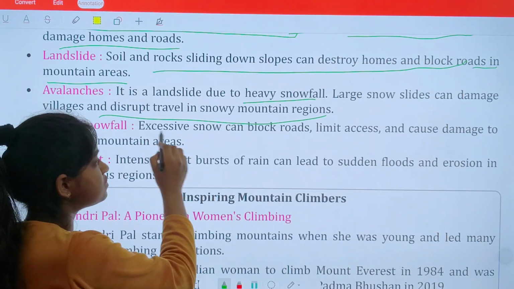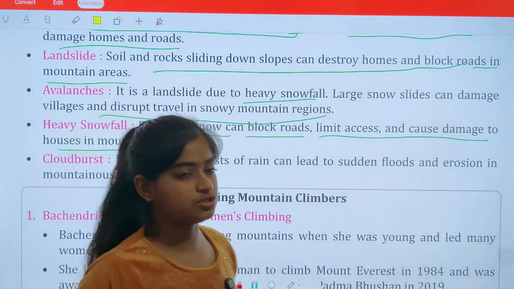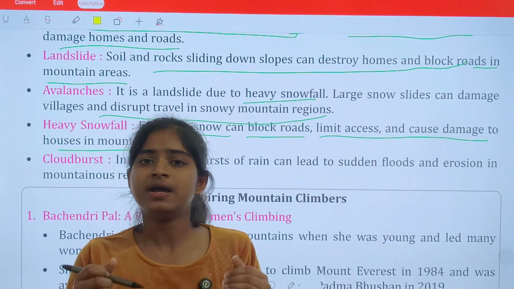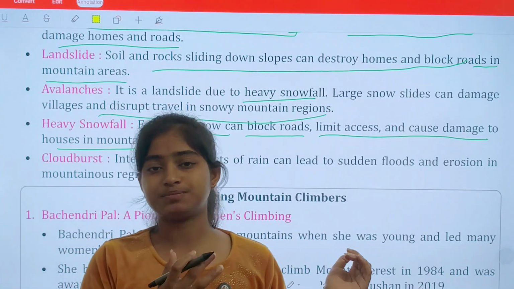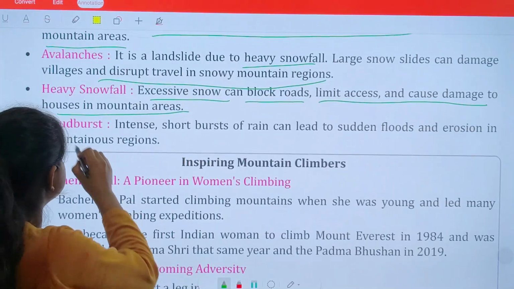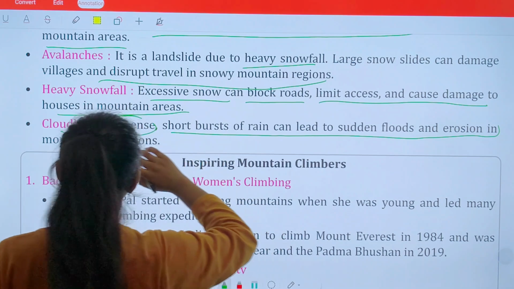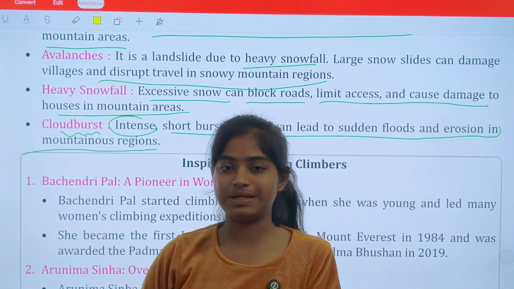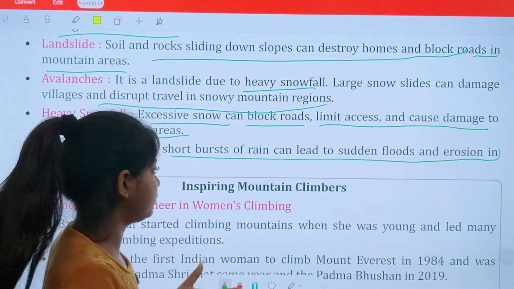Heavy snowfall: excessive snow can block roads, limit access, and cause damage to houses in mountainous regions. If there is very excessive snowfall, large parts of snow come down onto the road, due to which roads are blocked and people are not able to travel properly. So these kinds of problems they face when they live in mountainous regions. Last one is cloud burst. This is also very important to understand. Intense short bursts of rain can lead to sudden floods and erosion in mountainous regions. These are something like the normal floods and tsunamis which we face in daily life, but the difference is that due to the mountains, they face very sudden attacks. There is no idea of that beforehand.